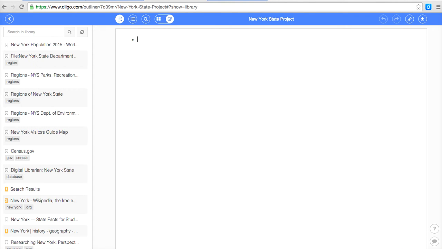Okay, so here we are in Outliner. I have all my articles organized in the left-hand column. I've tagged things that I needed to. For right now, we're going to work on developing our outline.